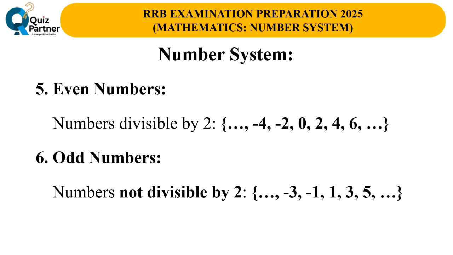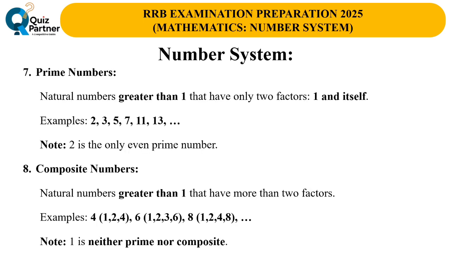And the definition is: even numbers, numbers divisible by 2. For example, -4, -2, 0, 2, 4, 6. Odd numbers, numbers not divisible by 2. For example, -3, -1, 1, 3, 5.